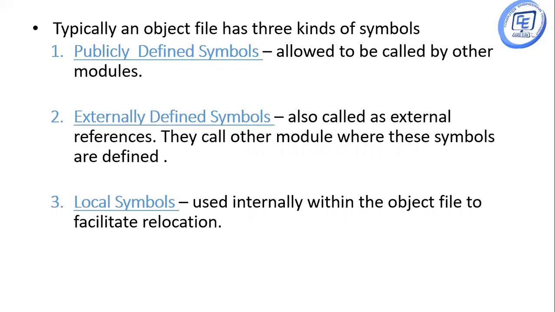Publicly defined symbols are allowed to be called by other modules also. Externally defined symbols are also called external references. They call other modules where these symbols are defined. And the last are the local symbols, used internally within the object file to facilitate the relocation.